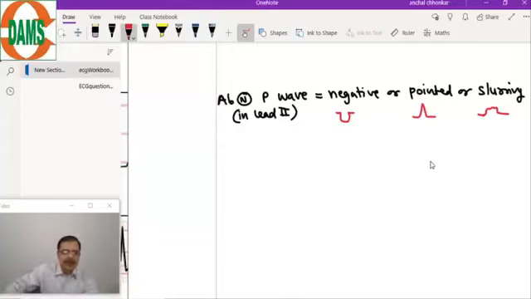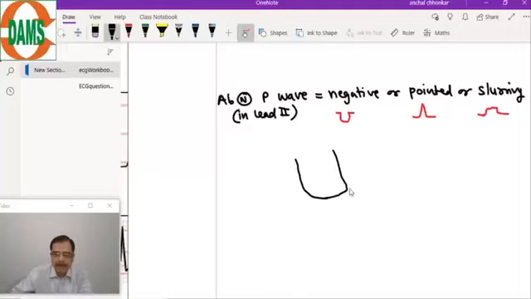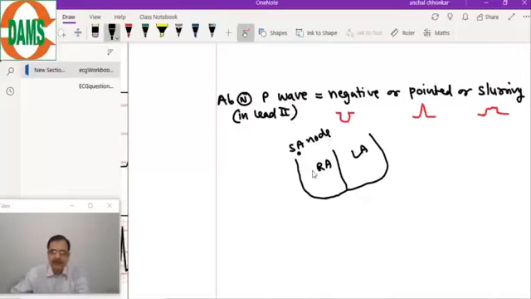For example, if the focus is an atrial ectopic, say this is the right atria, this is the left atria, and this is the SA node.